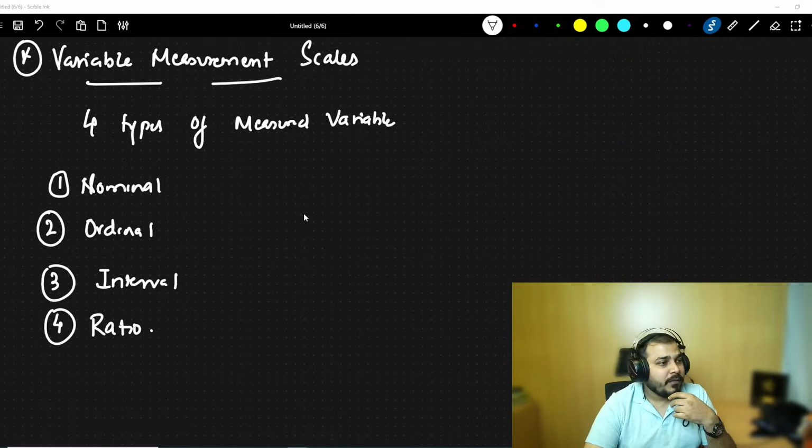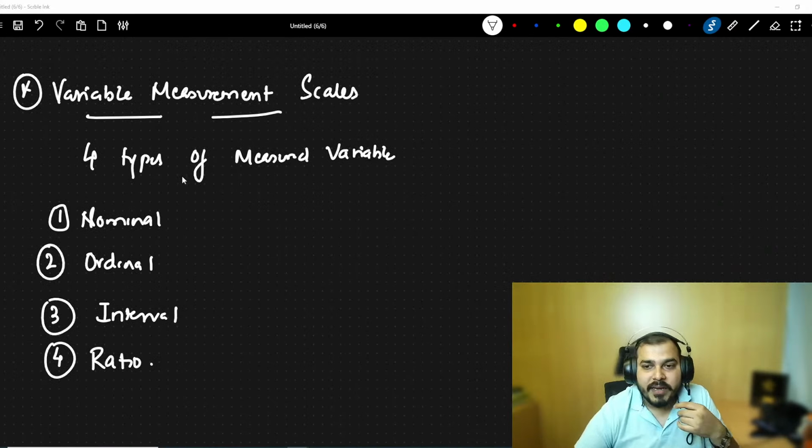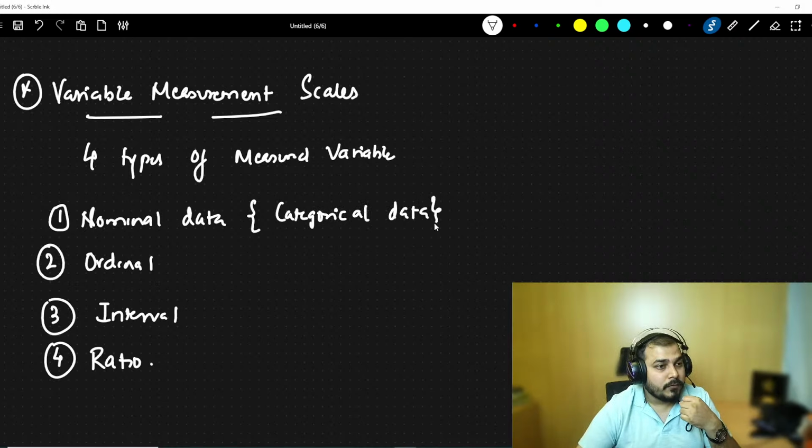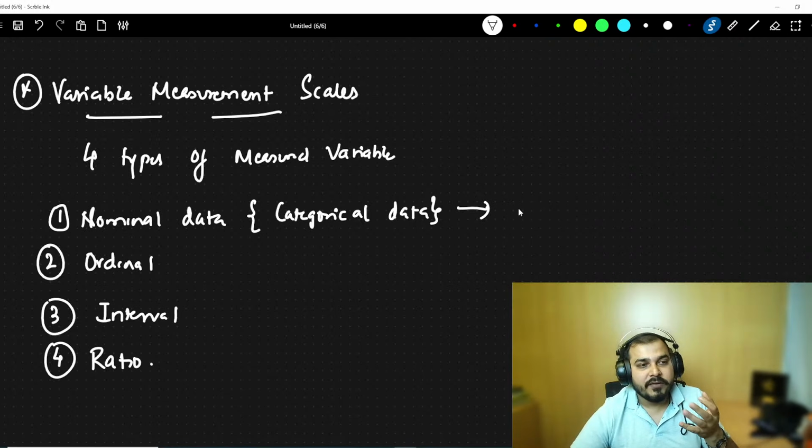So if I talk about nominal variables, nominal data, these are specifically categorical or qualitative data. Whenever I say categorical data, you know that it is split into different classes. Color is one example.